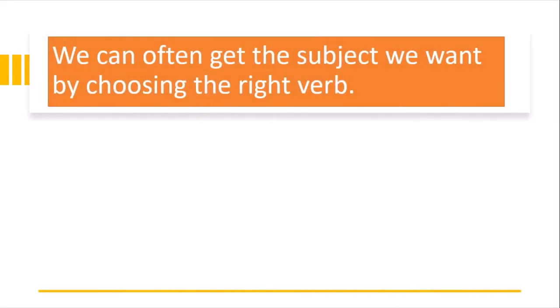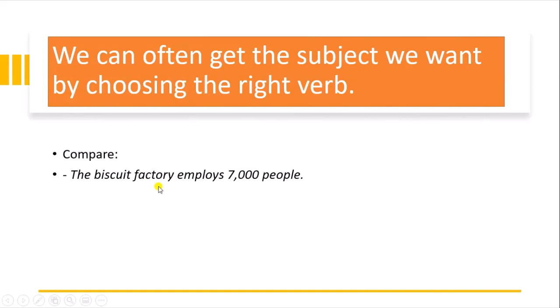We can often get the subject we want by choosing the right verb. Like "the biscuit factory employs 7,000 people," and the next, "7,000 people work for the biscuit factory." So if we use employs, we will have to use factory as the subject.